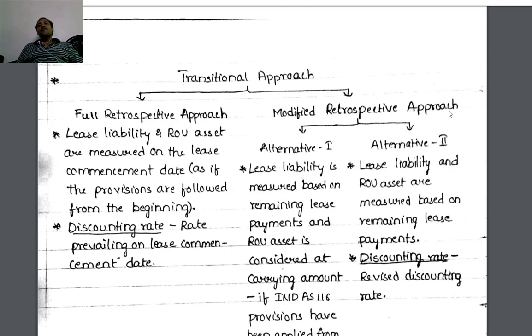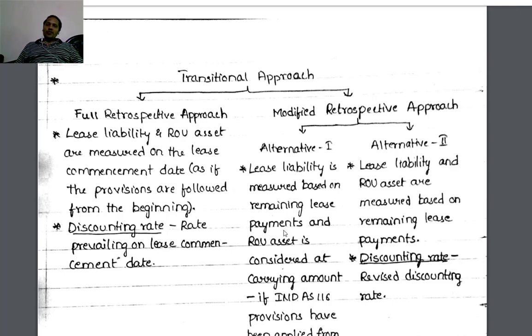Second bifurcation, modified retrospective approach. Bifurcate into 2 branches, alternative 1 and alternative 2. Alternative 1, write the points. Lease liability is measured based on remaining lease payments.